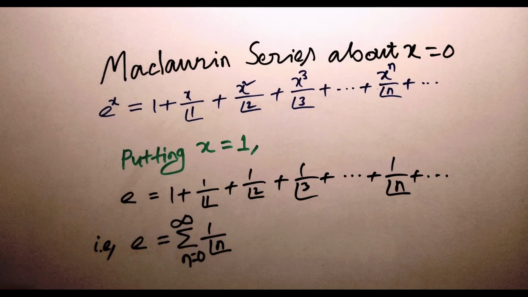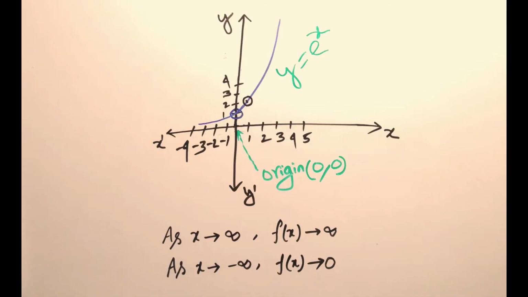Now we will see how the graph of the function f(x) equals e power x looks. For that reason, we will take a set of mutually perpendicular axes, that is, OX as the x-axis and OY as the y-axis.